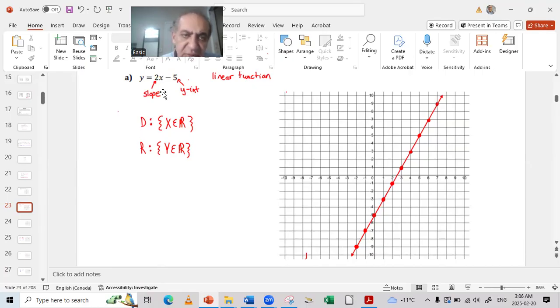The degree, the power, is 1. For that reason, this is a linear function, because the power of x is 1. 2x to the power 1 means 2x, right? We can graph it and see how it will work. We'll graph it now on the board.